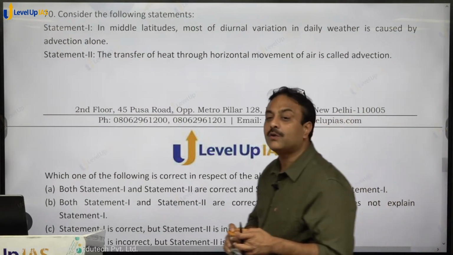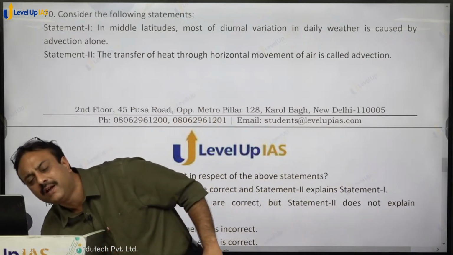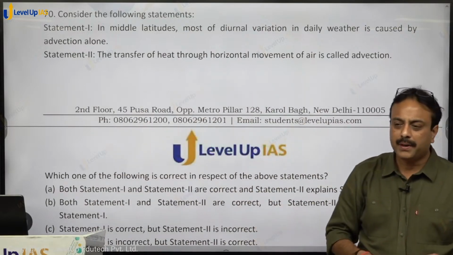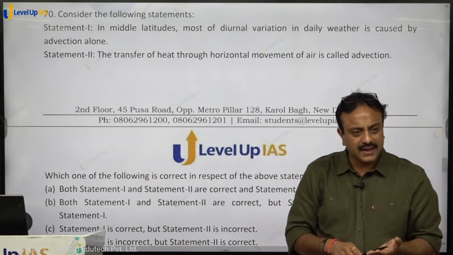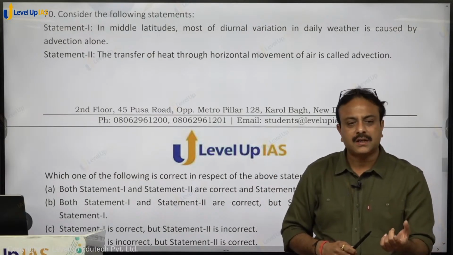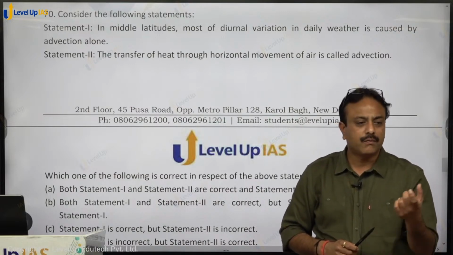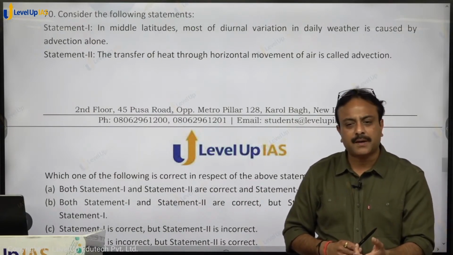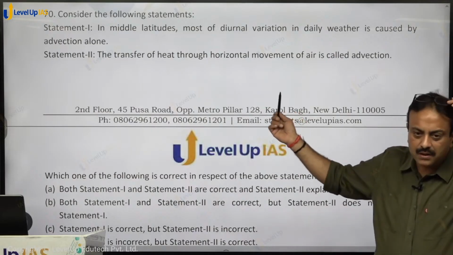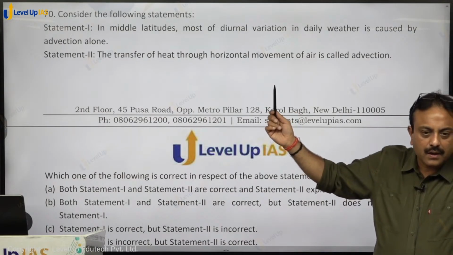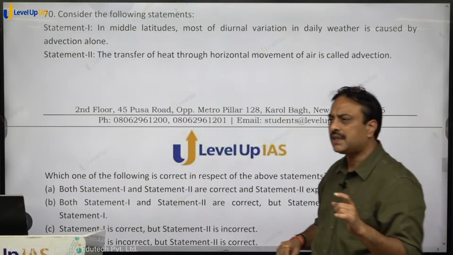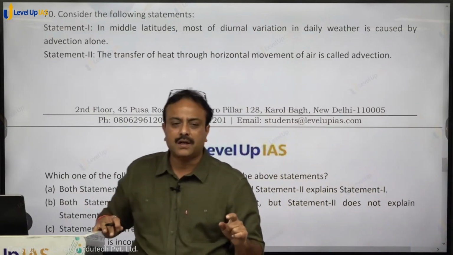Yes, advection is the only one responsible for daily weather phenomena up and down in middle latitudes, because in middle latitudes it is the movement of air masses on a daily basis that defines the temperature conditions, pressure conditions, rainfall conditions, what precipitation, what condensation will take place, dependent only upon the movement of air masses, and the movement of air masses comes under advection. So 100% correct statement is statement number 1, that in middle latitudes most of the diurnal variation in temperature is due to advection alone.